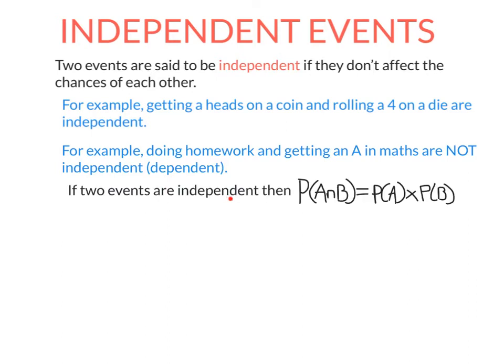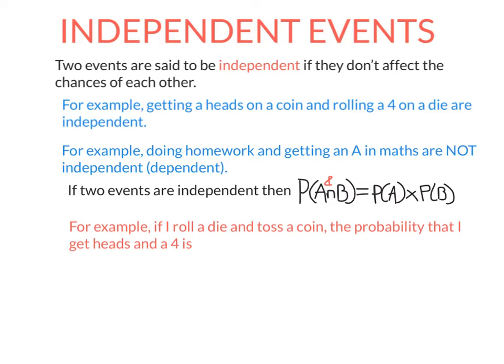So if two events are independent, then the probability of A and B, remember this symbol here means and, the probability of A and B is probability of A times probability of B. In other words, if two events are independent, the probability they both happen is just the product of their respective probabilities. So let's say I roll a die and toss a coin.